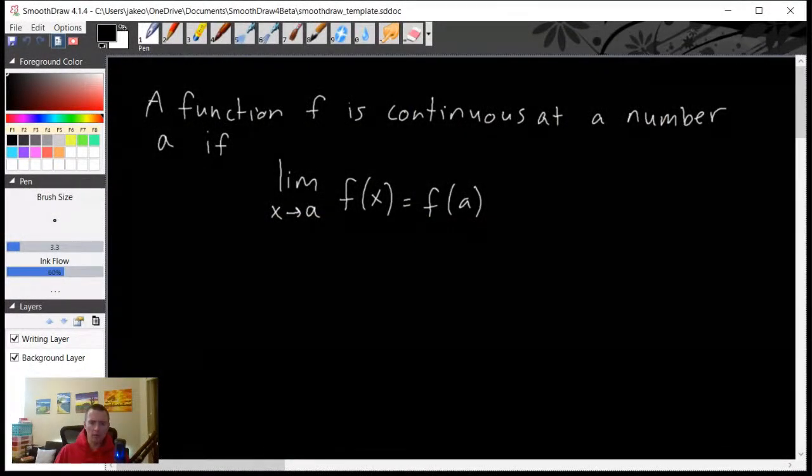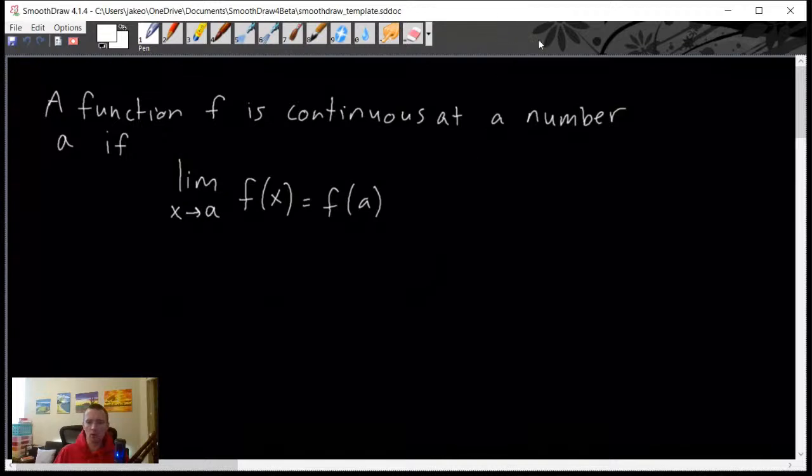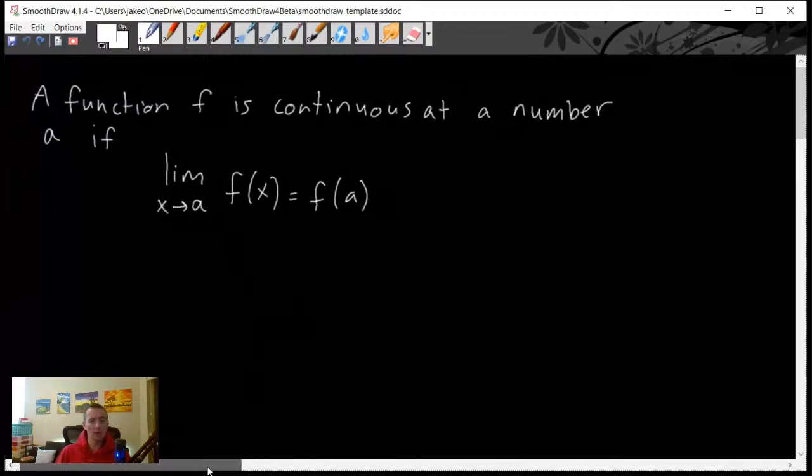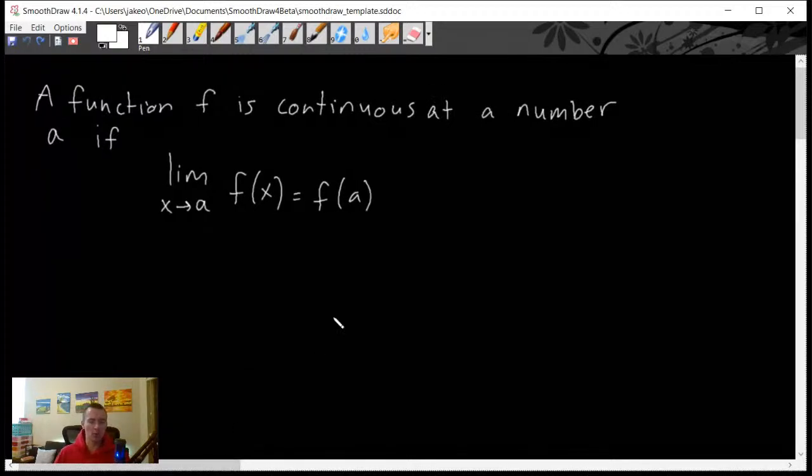First of all, one thing that I wanted to go over and talk about with you is continuity and what it means for a function to be continuous at a point. And, by extension, what it means for a function to be continuous in general, or continuous over a range or everywhere. So just wanted to kind of start out here with what the definition of continuity is, or the definition of a function being continuous at a specific point.